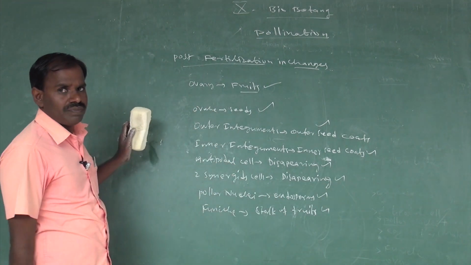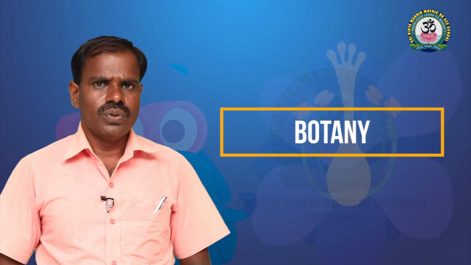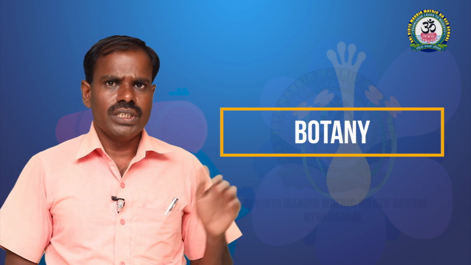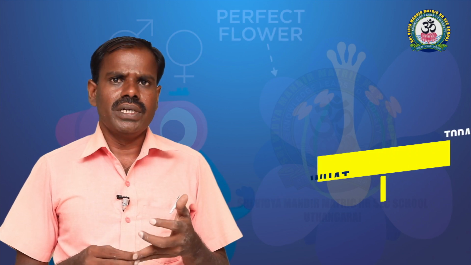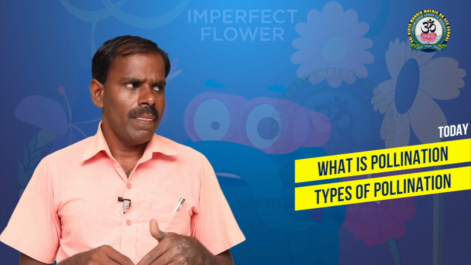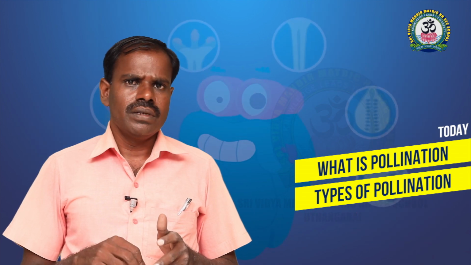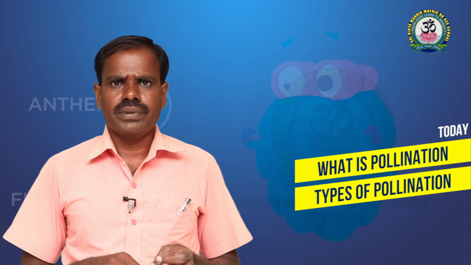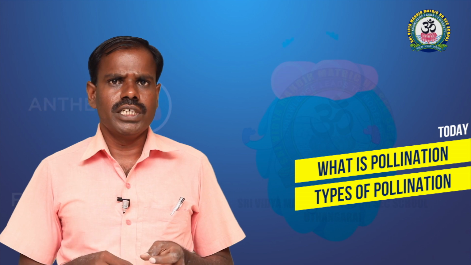So, the conclusion of this video. Students, any other doubts after watching this video? First, I discussed pollination: what is pollination, the importance of pollination, and the types of pollination. There are two types: self pollination and cross pollination. What is self pollination? What is cross pollination? Next, the advantages and disadvantages of self pollination, and then cross pollination, with its advantages and disadvantages.